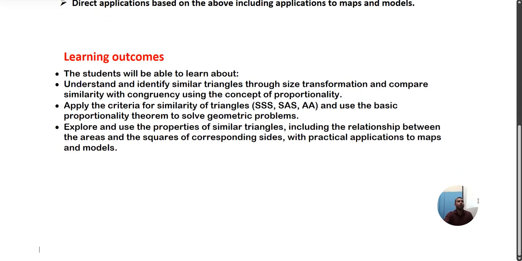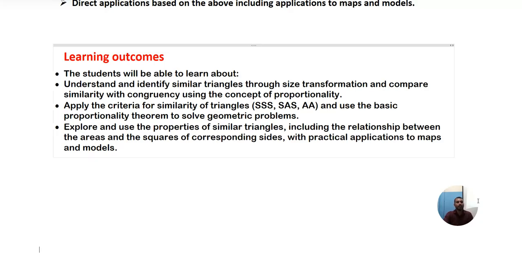Now learning outcomes. So what's going to happen if I study this? What will I earn out of it? Simple. You will be able to understand about similar triangles, and also you can compare different triangles by applying congruency and similarity criteria. And also, you can find the relationship between certain things. We are going to study, don't worry.